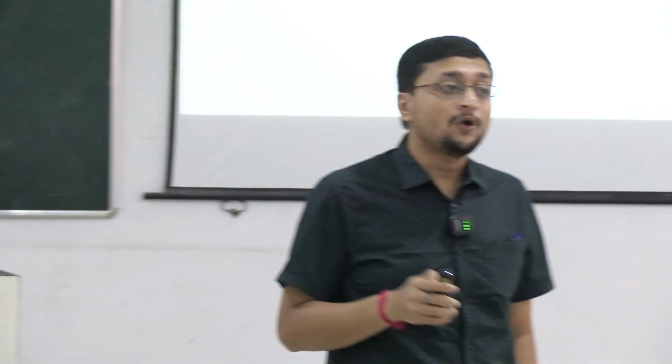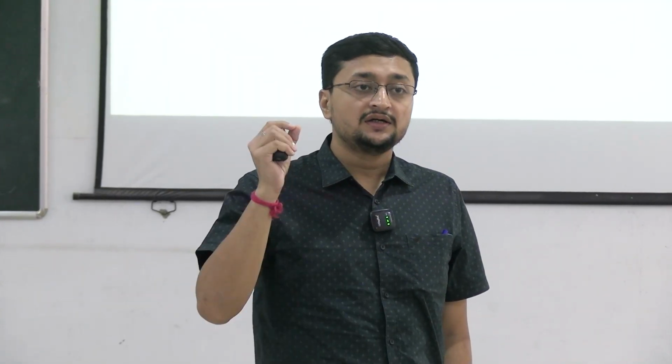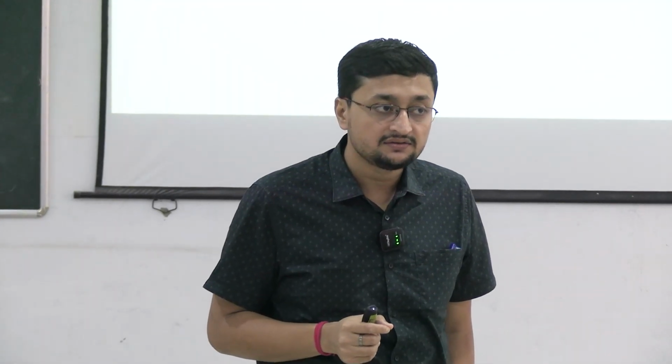So the next phenotype is the chronic bronchitis phenotype. What is bronchitis? Any idea? Have you heard the term bronchitis?